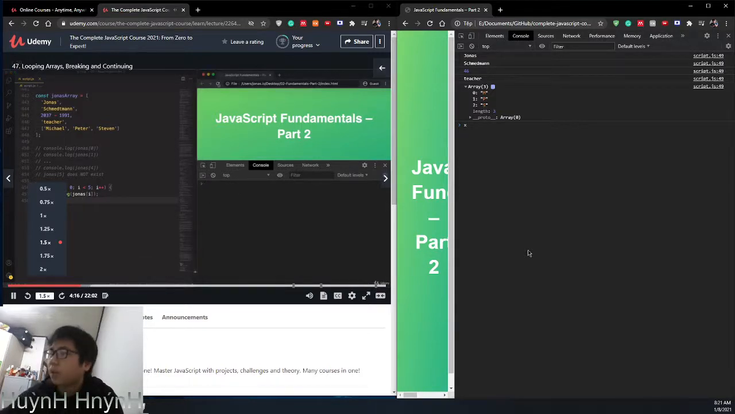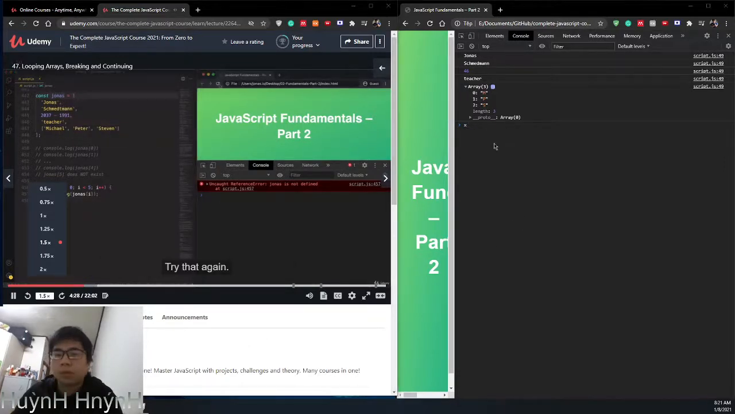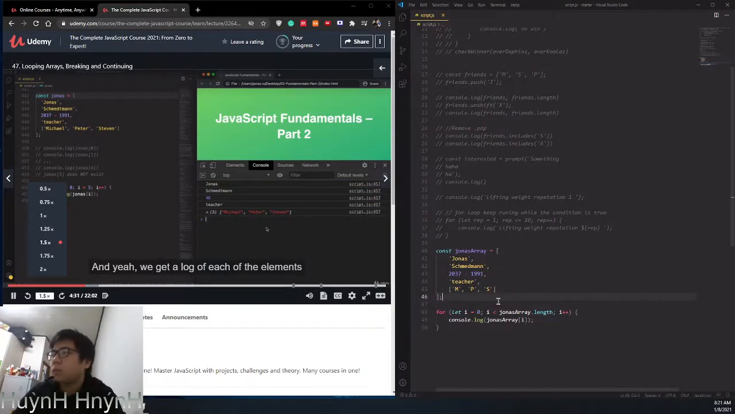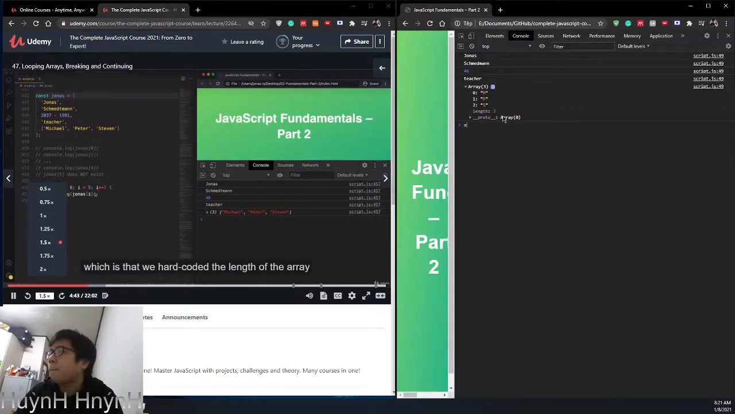So let's try this. And here it's of course not Jonas, it's Jonas array. So let's actually change the name up here in the array itself. Try that again, and yeah, we get a log of each of the elements in the array. So all of the 5 of them. Great. But there's actually still one problem with this, which is that we hard-coded the length of the array here with 5.